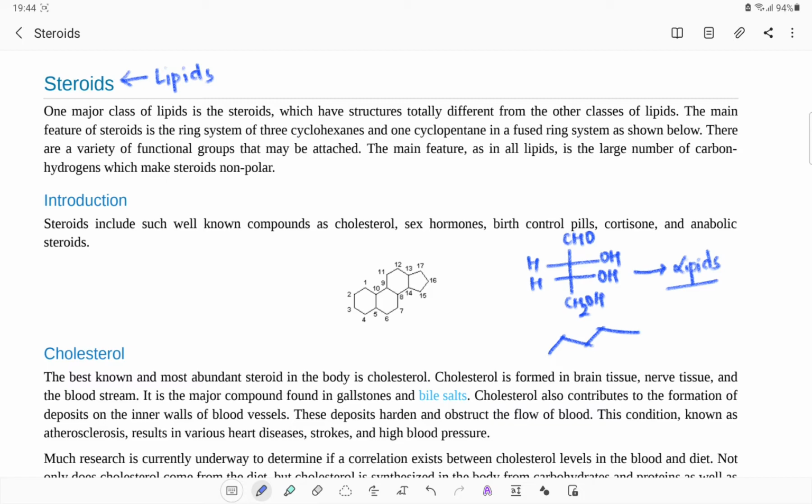Steroids have a system where there may be the presence of different classes, which are classified under ring systems. Now, what are steroids? These have structures totally different from other classes of lipids. As we already discussed, lipids will have a long chain system and can be formed from a glycerol type of system. The main feature of steroids is the ring system of three cyclohexanes and one cyclopentane in a fused ring system, as we can see here.